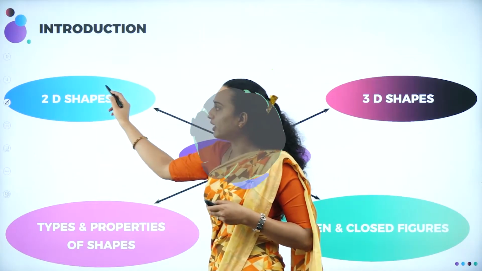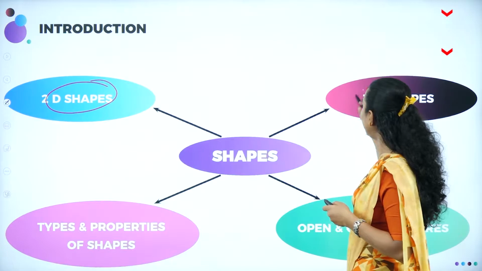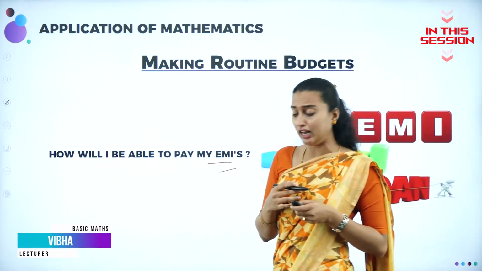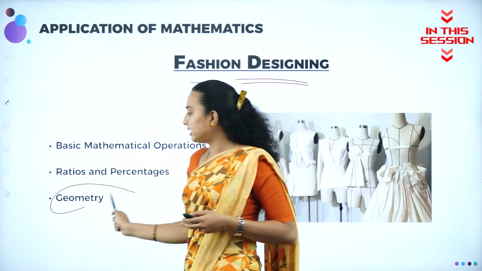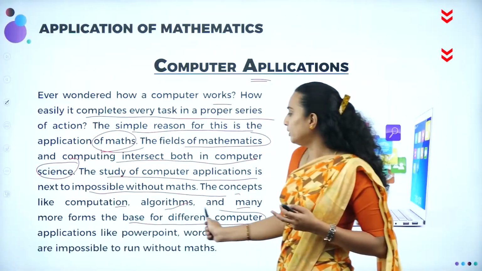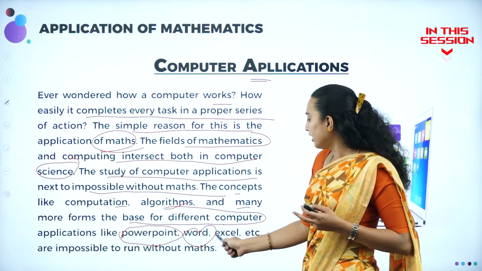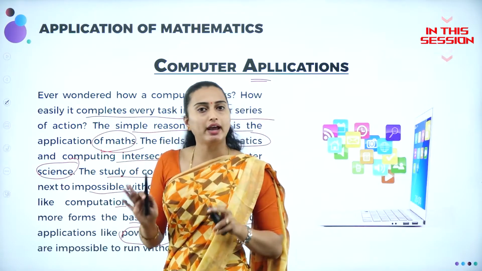So we are going to talk about, in the second session, the two-dimensional and the three-dimensional EMIs, correct na? For the EMI also, calculation of interest is very important. Why geometry? Geometry will be considered for the shapes. So what all you are going to have as computer applications, like PowerPoint, as I told you, Word, Excel, are impossible to run without maths.